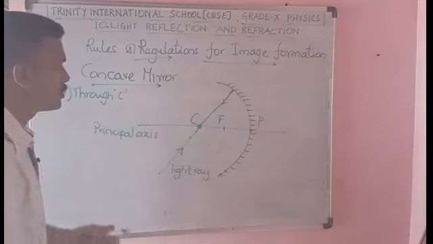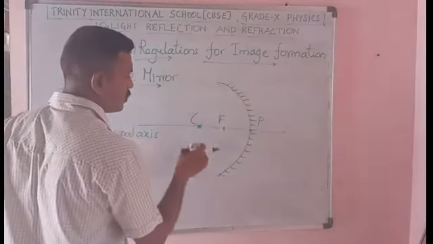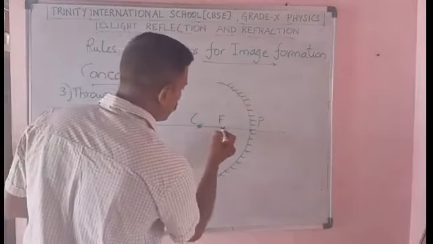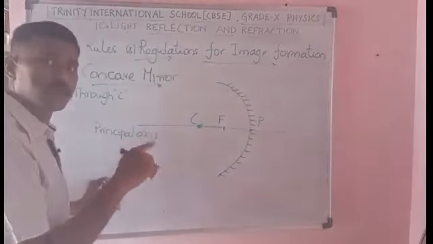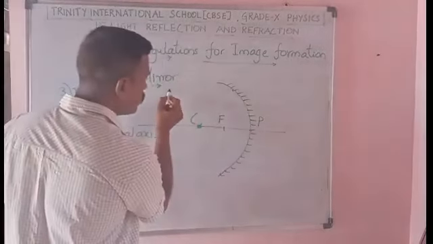And finally, when a light ray is passed through the pole. Another point is left, that is the point pole.